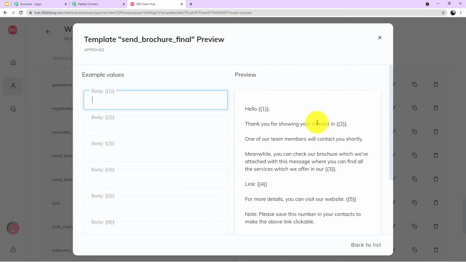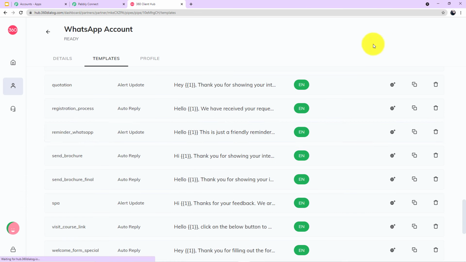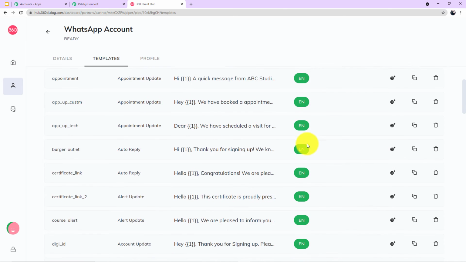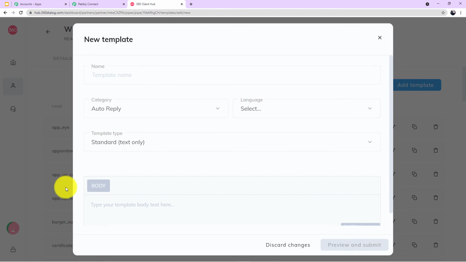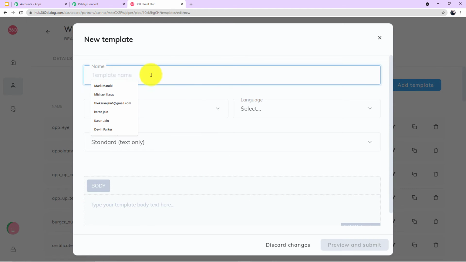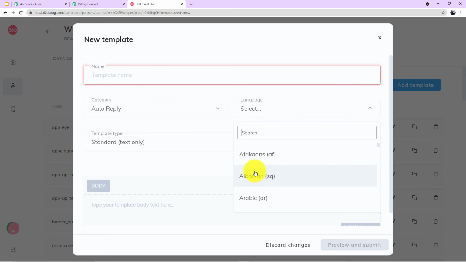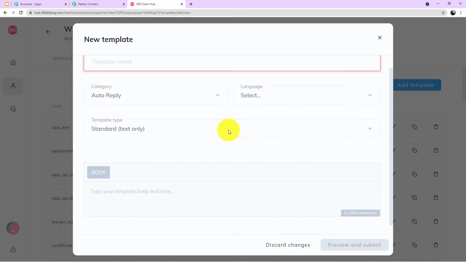Now let me tell you how you can create your template. If you go up, at the right corner, you can see a blue button which says add template. If you click this, the format of the template will appear in front of you. Now you can name the template here. You can choose the language in which you want the body of the SMS. And finally, you will type the message here, the body of the SMS.